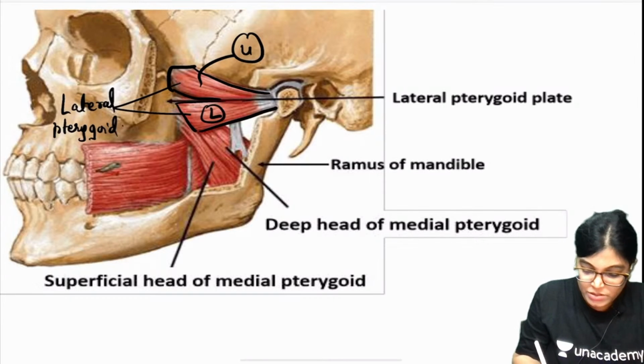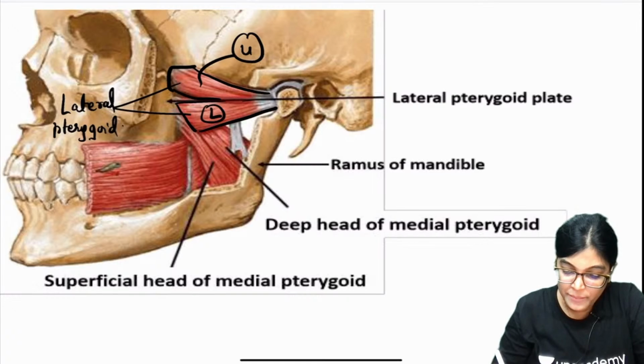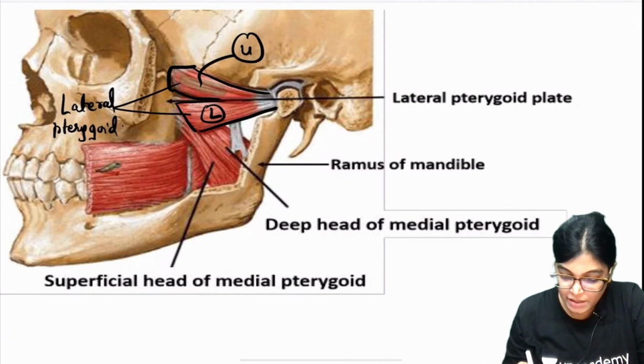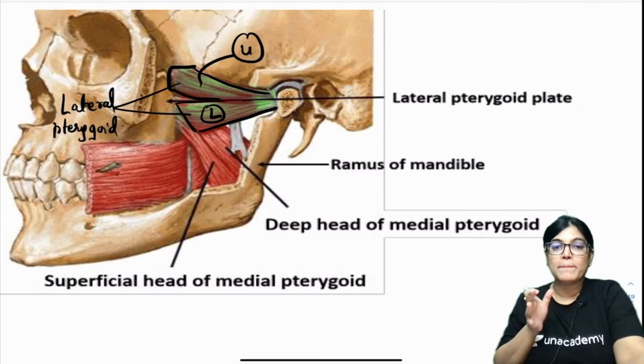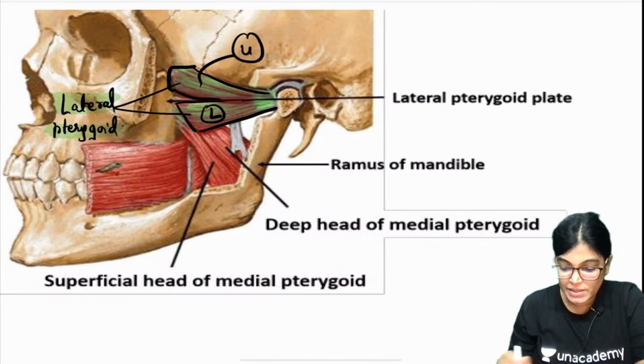Lower to it, you are also seeing the medial pterygoid muscle. In this diagram, if you look nicely, the two heads shown here are the upper head and the lower head. You can see the upper and lower head of the lateral pterygoid muscle.